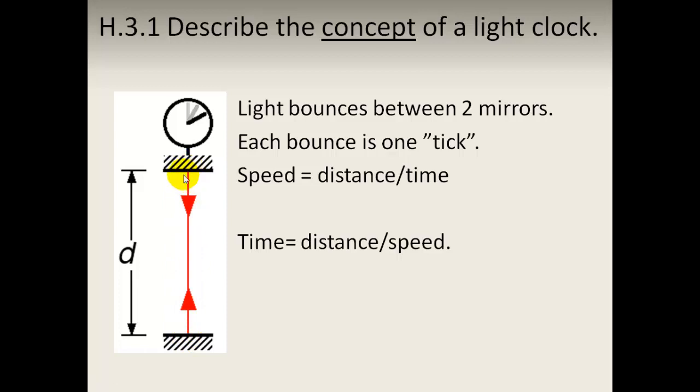We know the speed that it travels is going to be the distance divided by the time. Or in other words, the time is equal to the distance divided by the speed. So the time is the time taken for one tick from there to there. That is the distance here, and the speed is obviously going to be the speed of light.